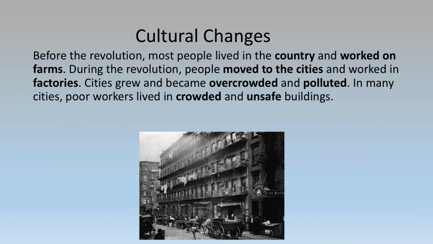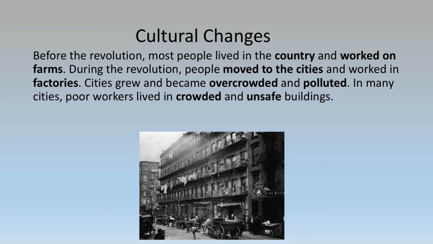All right, so some cultural changes. Before the revolution, most people lived in the country and worked on farms. During the revolution, those people started moving to the cities and they worked in factories. What ended up happening is the cities grew, but they became overcrowded and polluted.